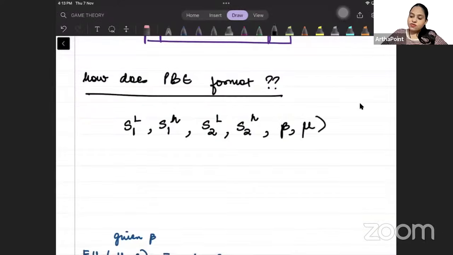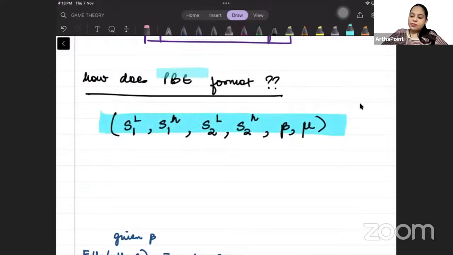What are the values of beta and mu? We need to tell these 6 things in a perfect Bayesian equilibrium. Is this making some sense? Clear?